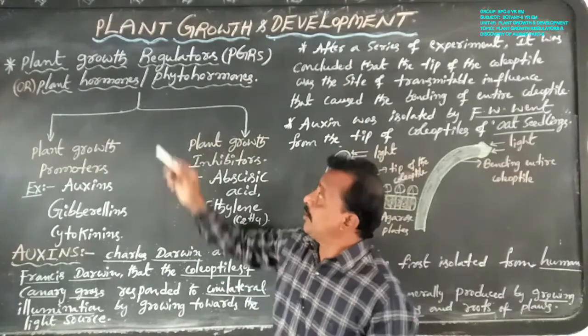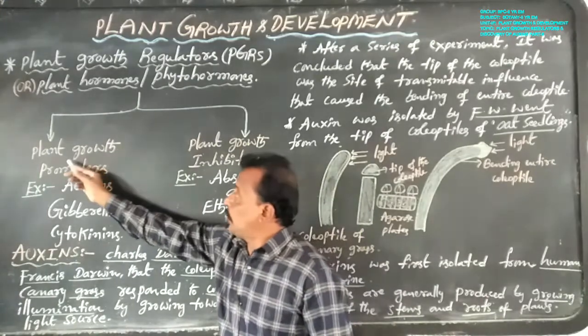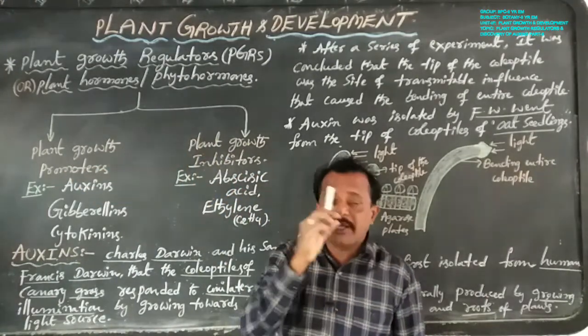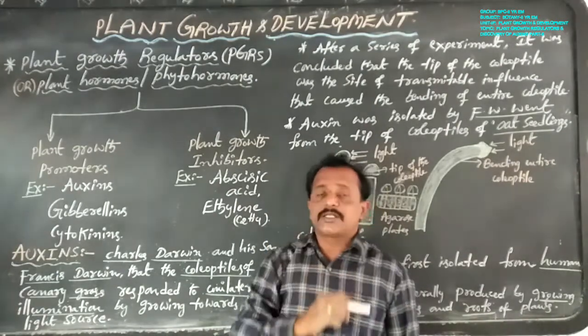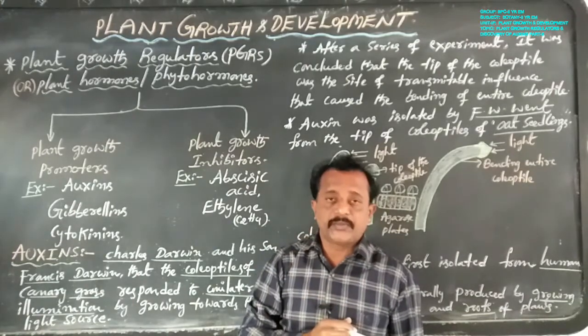Plant growth regulators can be divided into two categories based on their functions in the living plant body.